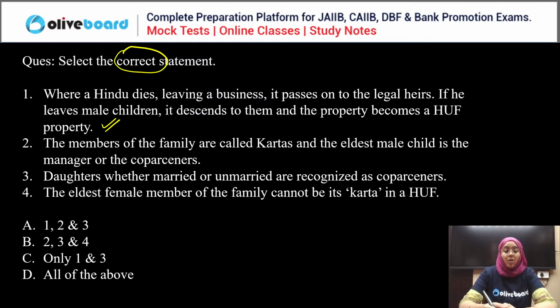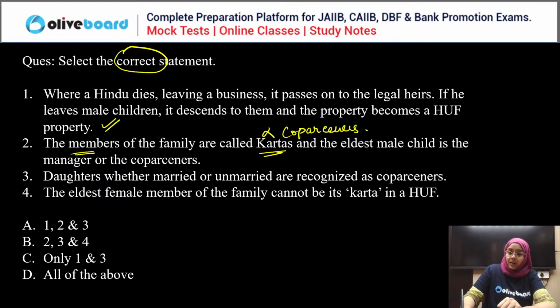Tarun is saying all of the above is the correct answer. Next, the members of the Hindu undivided family are called kartas? No, the members are called co-parceners, and the eldest male child is called the manager, or you can say the karta. So that is wrong.